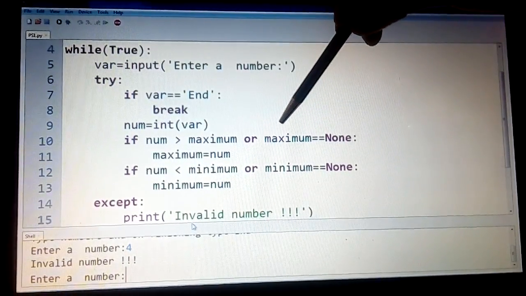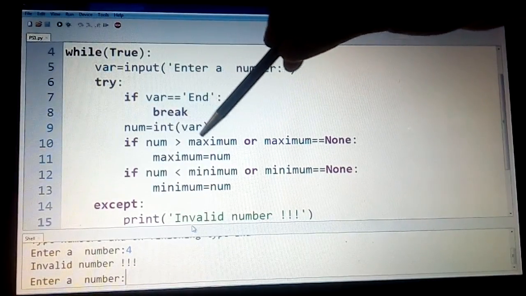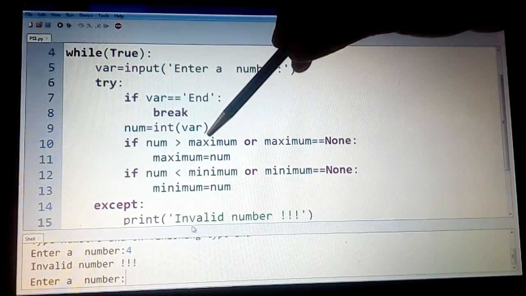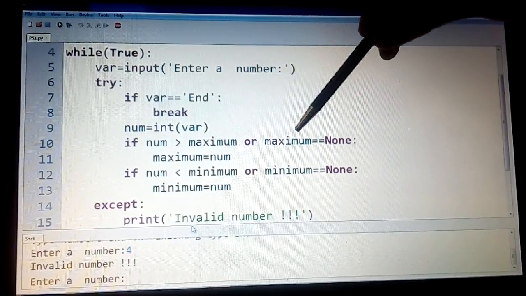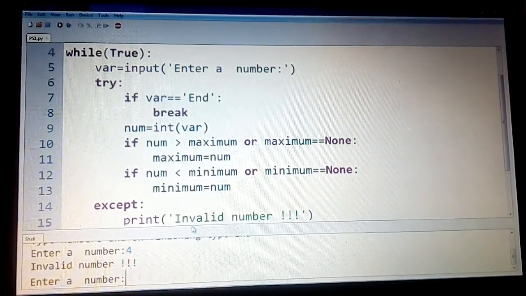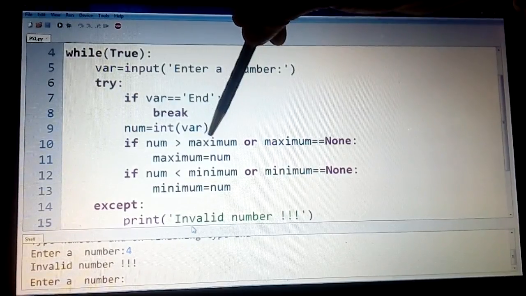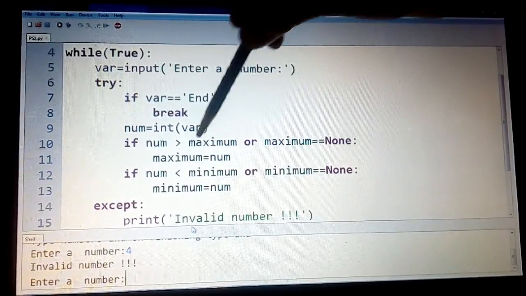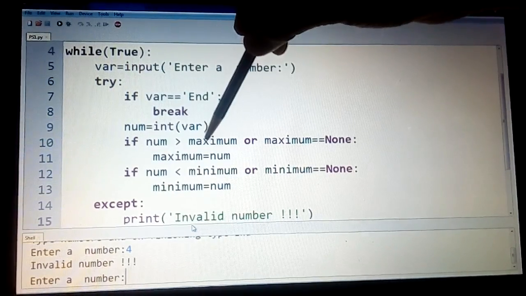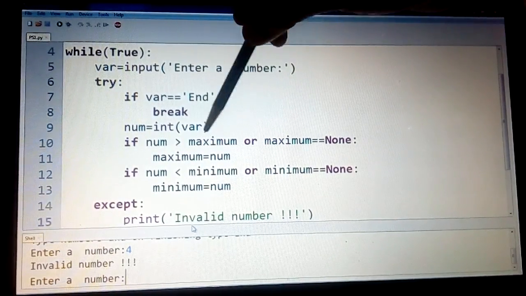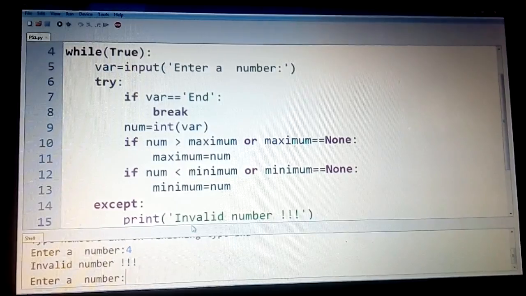It is like a short circuit operation. It checks the first condition and does not check the next condition. This is how Python works. This is called the guardian condition, meaning if one of the values is true, then it does not check the next value, hence it comes out and says that it is an invalid number. So you can just swap these values here. That's all you need to do.